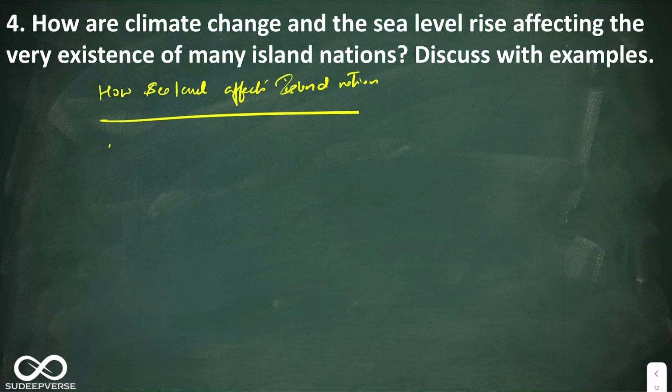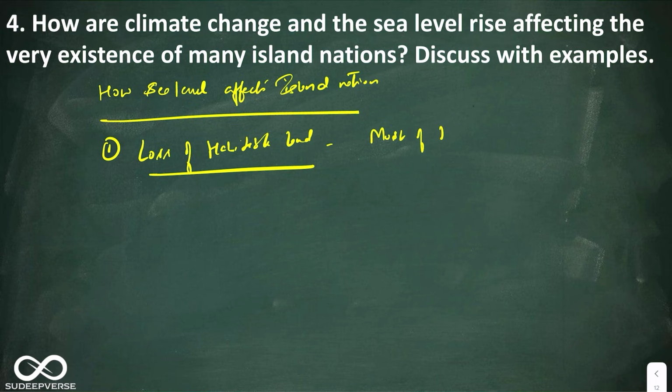Here the first one is loss of habitable land. You can say most of the island nations are around 1 or 2 meters above sea level.